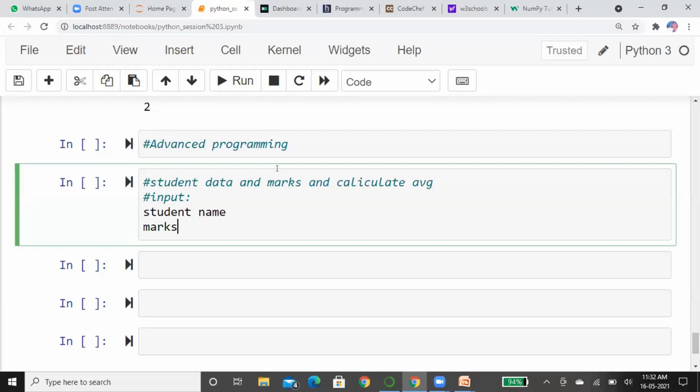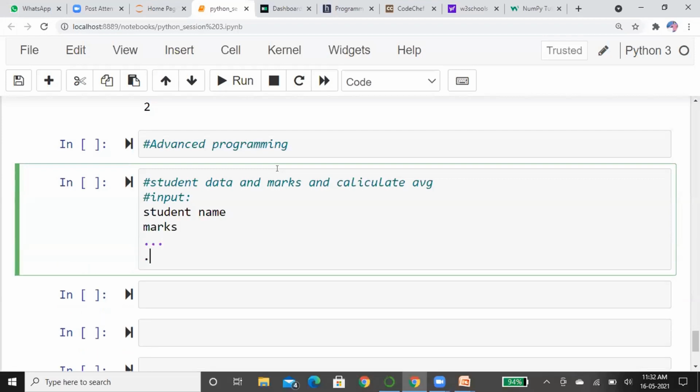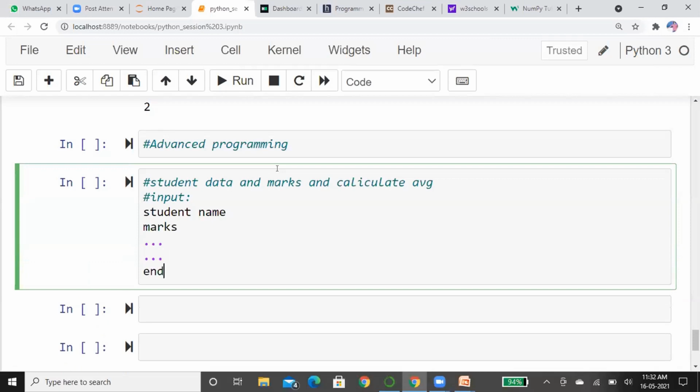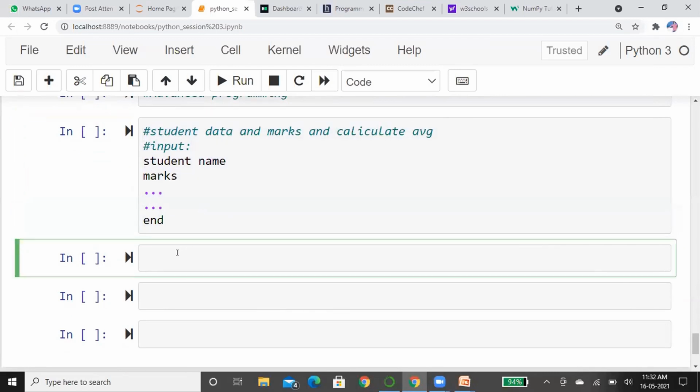This will be repeated until the records end. Now we are going to code this kind of question. This is the way companies ask questions in competitive exams. I will show you now, I'm going to start to code.